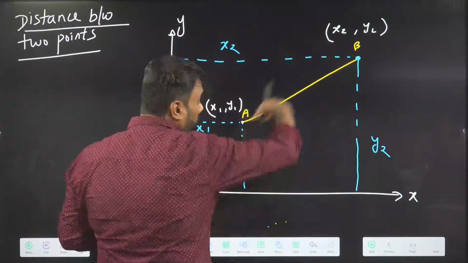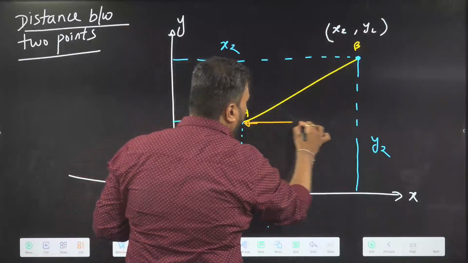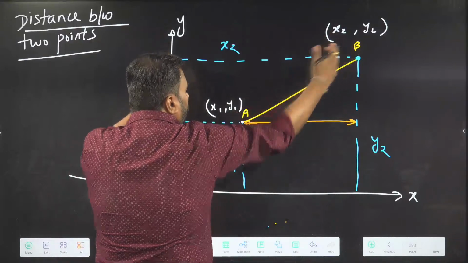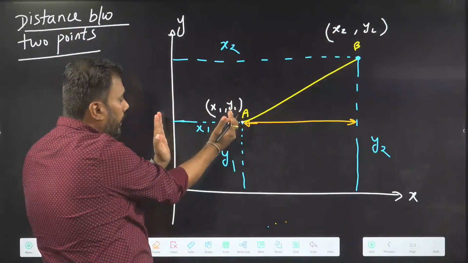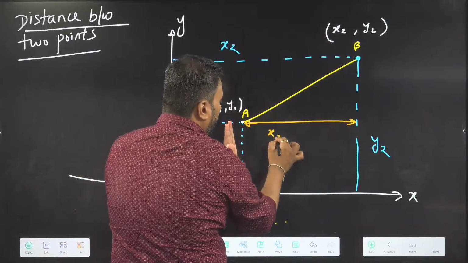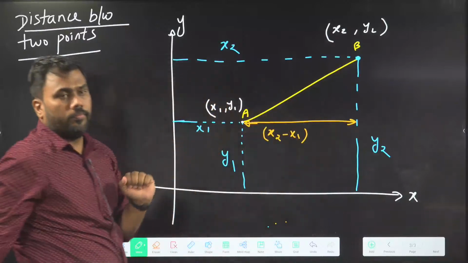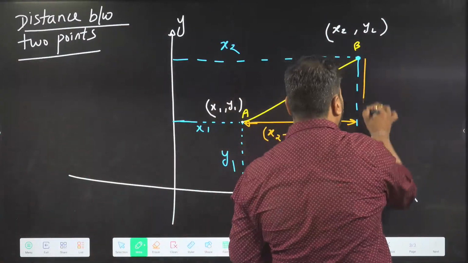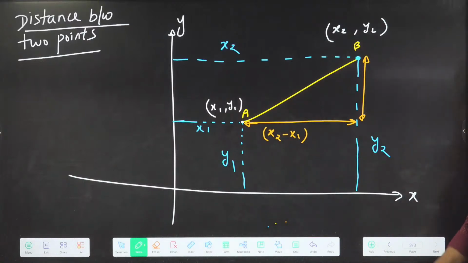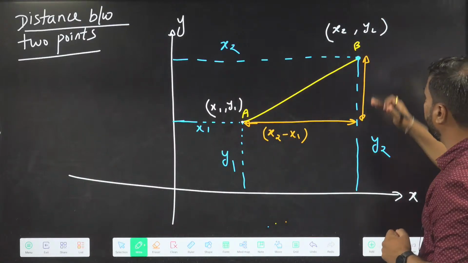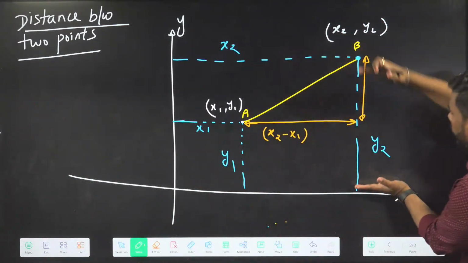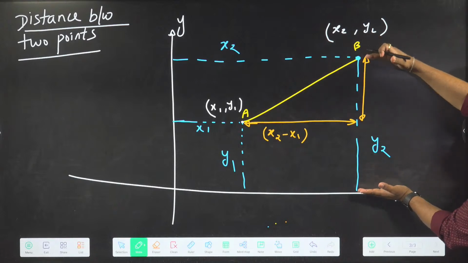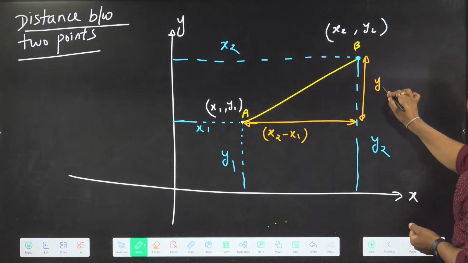I want to calculate the distance AB. So what will be this distance? The total distance from the y-axis to point B is x2. The total distance from the y-axis to point A is x1. So this distance should be x2 minus x1. Similarly, from here to here, the total distance is y2, the y coordinate of point B, and for A it is y1. So this is y2 minus y1.